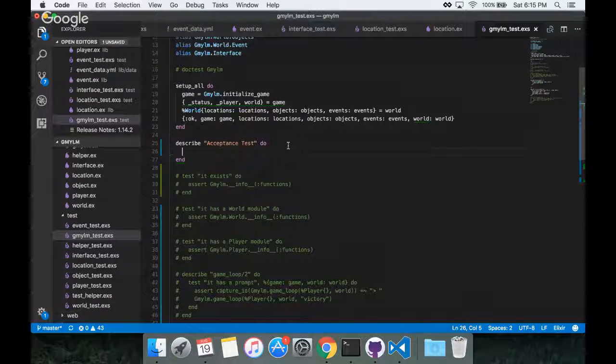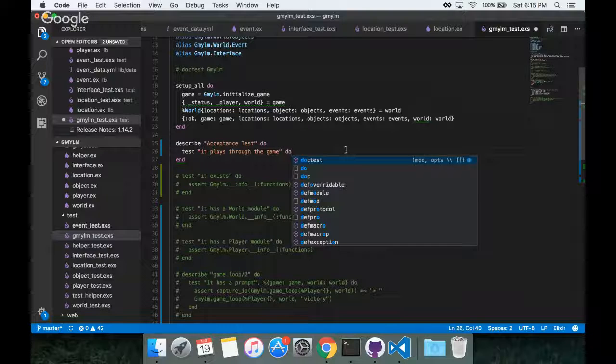Describe acceptance tests do. Great. I don't really know that we need a describe block. Tests, sure. It plays through the game. We'll do something like that for now. Basically, we just want to get this on the books.